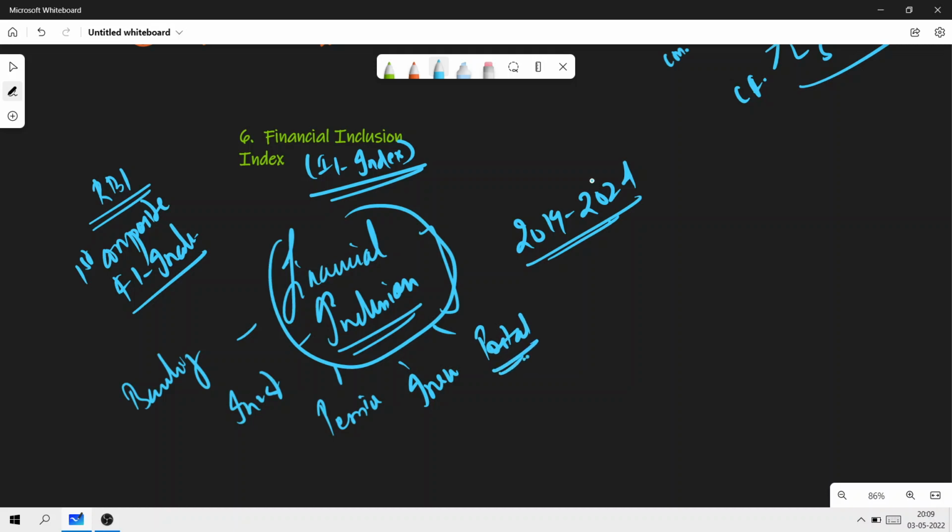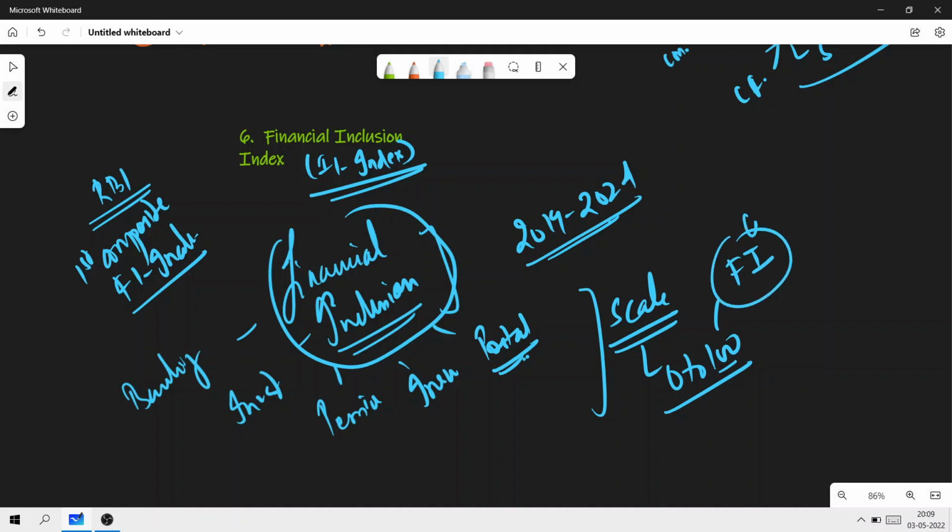Now, it captures information on various aspects of financial inclusion on a scale. Scales are always very important. On a scale from 0 to 100. What does the 0 mean here? 0 represents complete financial exclusion and 100 indicates complete financial inclusion. Is this clear?